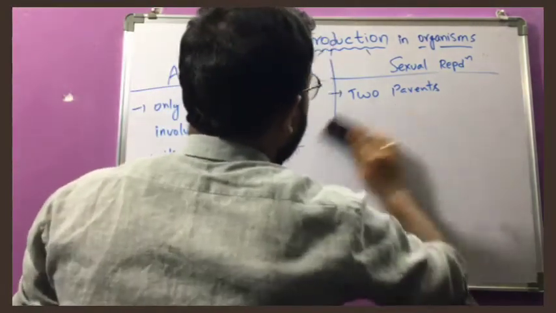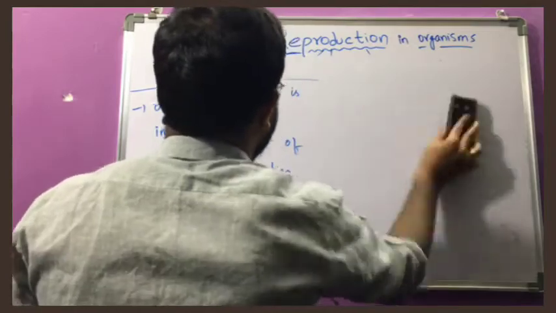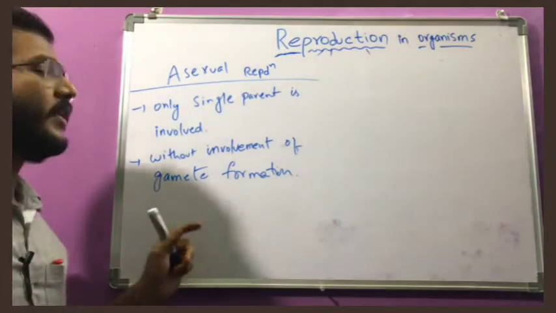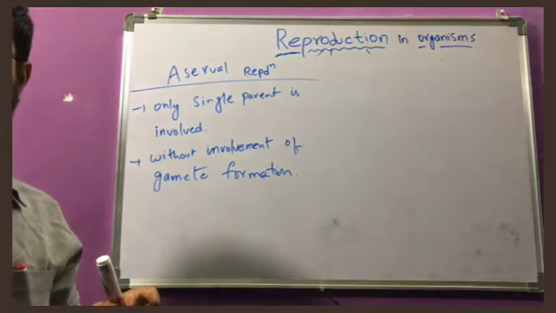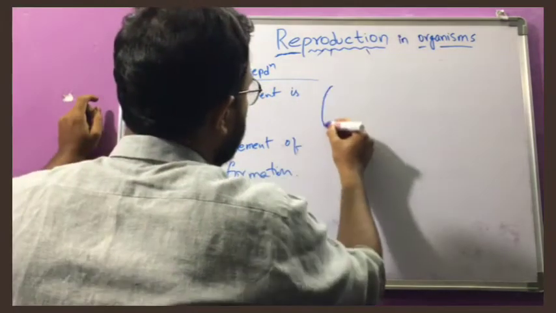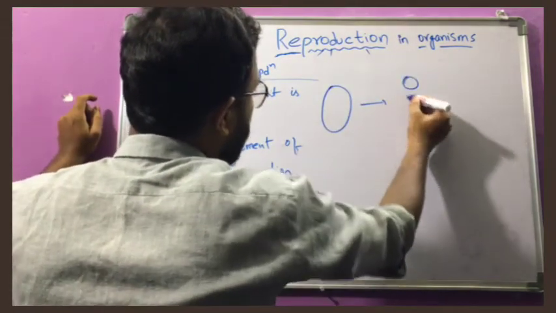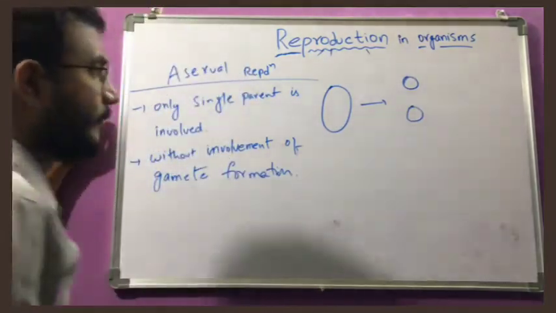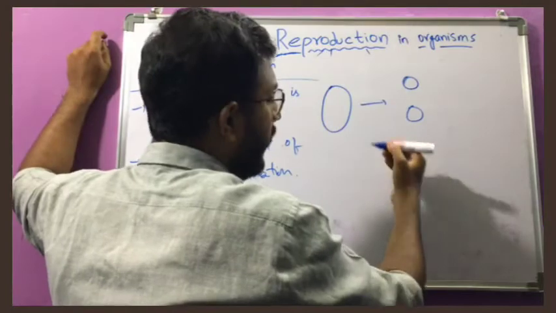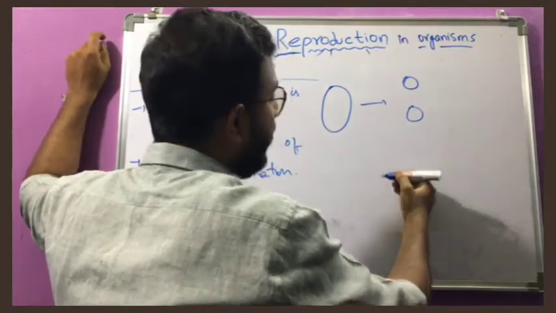So today we will deal with asexual reproduction. As you know, only a single parent is involved, and here gamete formation doesn't take place. For example, this is a mother, and from here 2 daughters are formed. These 2 daughters are exactly the same as the parental cell, physically, morphologically and genetically.